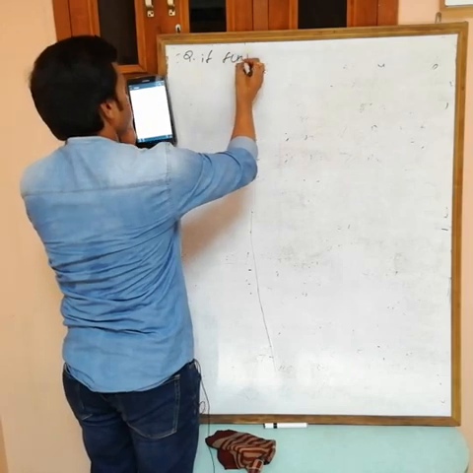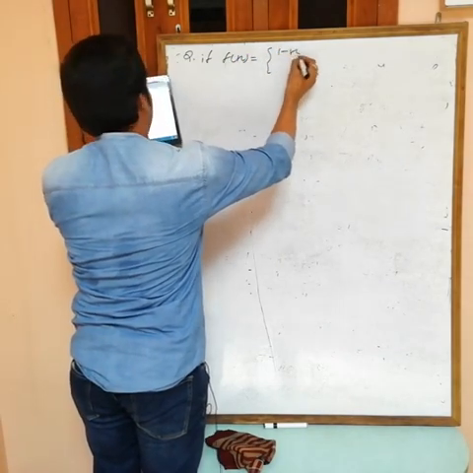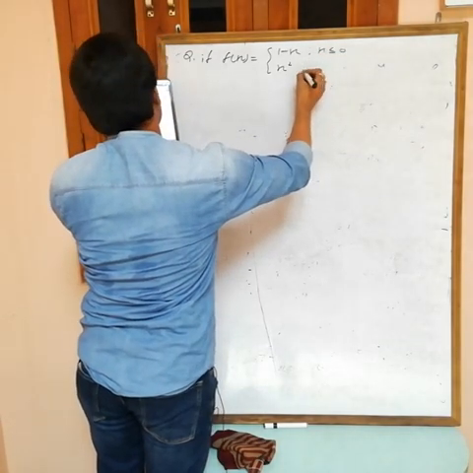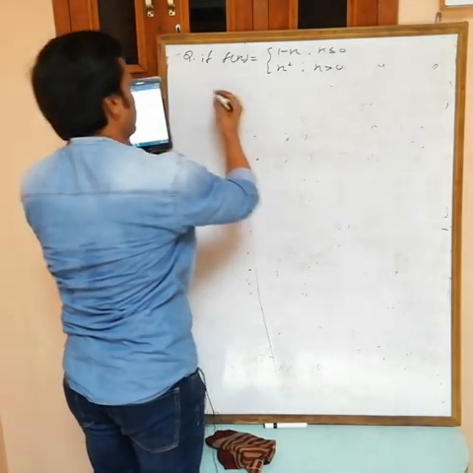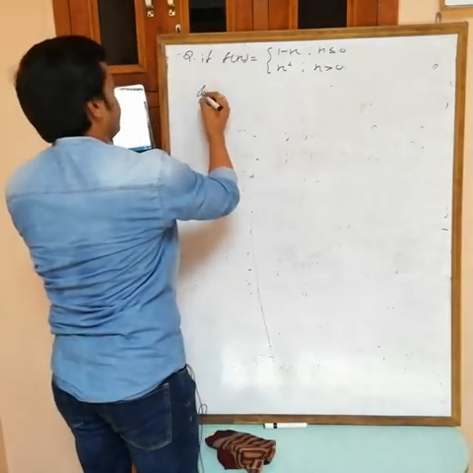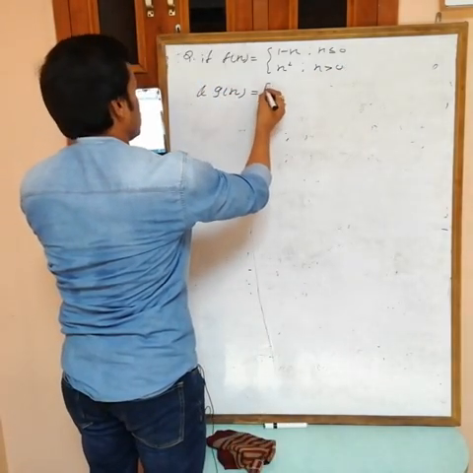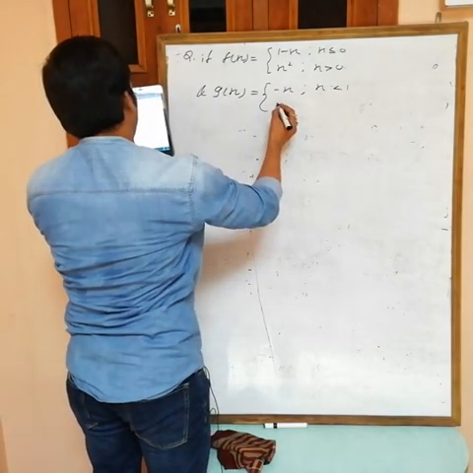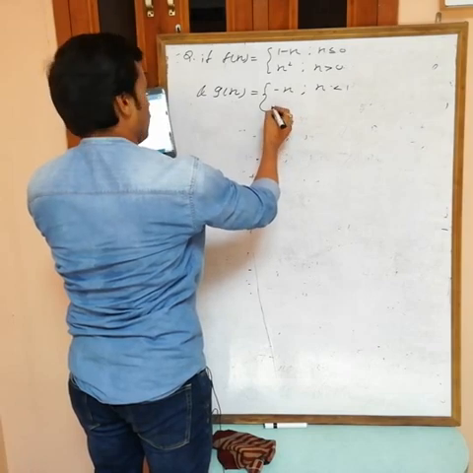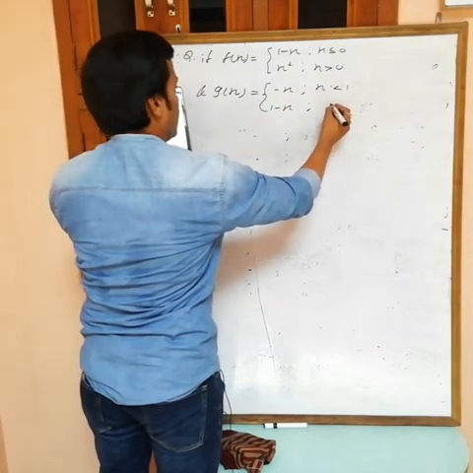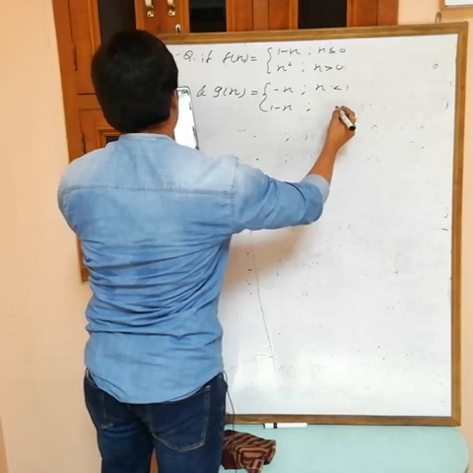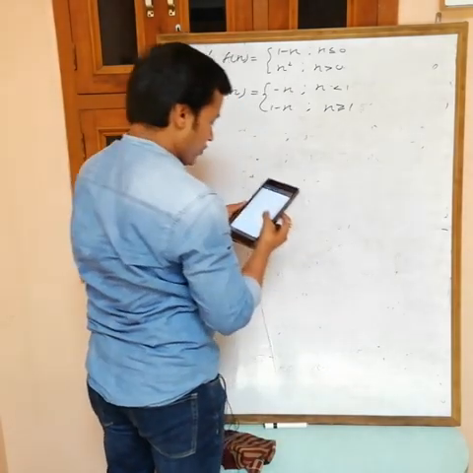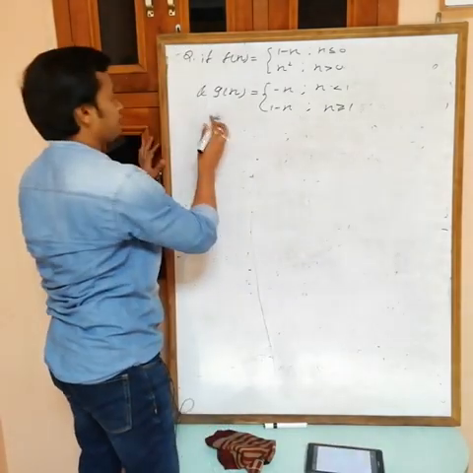If f(x) is equal to 1 minus x square when x is less than or equal to 0, and x when x is greater than 0, and g(x) is equal to minus x if x is less than 1, and 1 minus x if x is greater than or equal to 1. And what do you want? Define f of g(x).